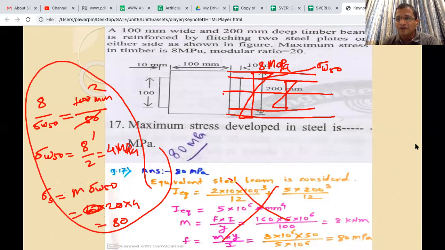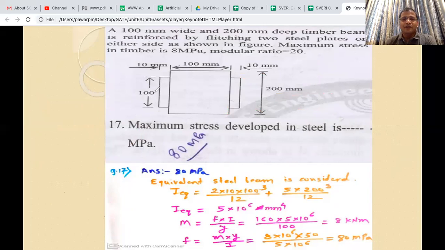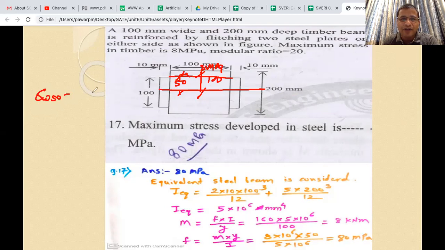So what we have to do is find out the equivalent location. Here 8 MPa was the stress of the wood at 100 mm. So first of all, in the wood we have to find out the stress at 50 mm. If it is 8 at 100, then how much will it be at 50? It is 4. So sigma W at 50 will be 4 MPa.